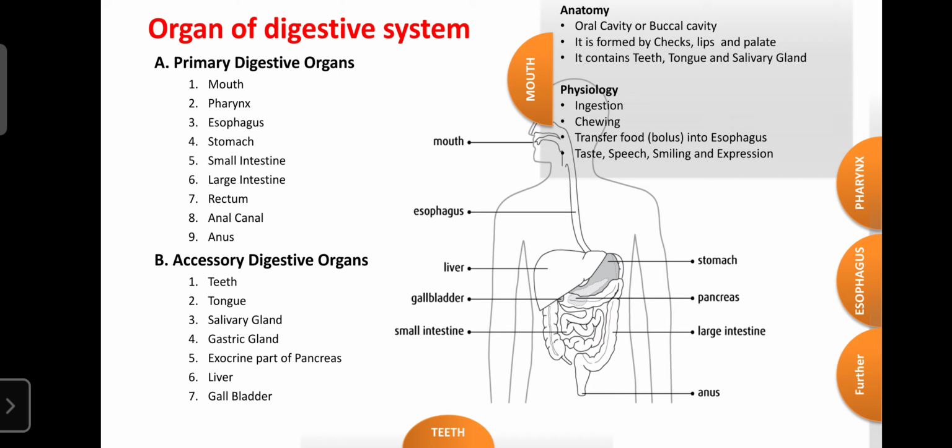Then the oral cavity is also involved in the appreciation of taste. The tongue consists of various taste receptors, which are helpful for detecting the taste of the food or material that enters the oral cavity.